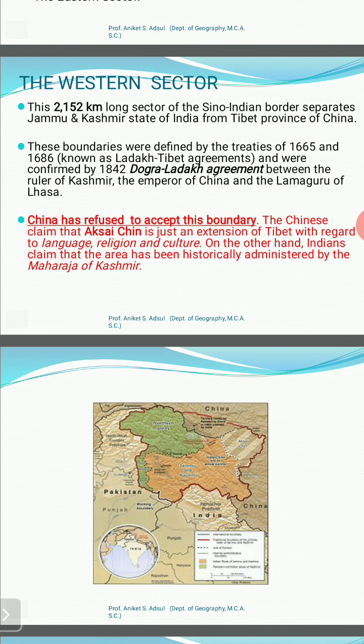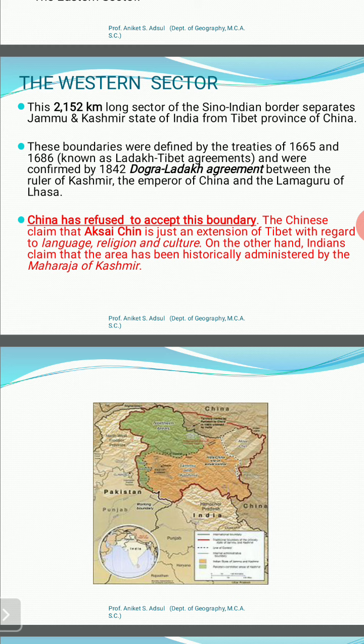This sector of the border is a disputed territory, as China has claims over the whole part. After the 1962 war, they intruded deeper into the Ladakh Union Territory and illegally occupied a major part of it, called Aksai Chin.